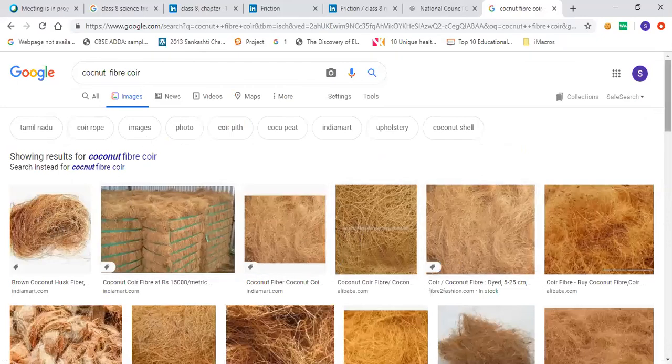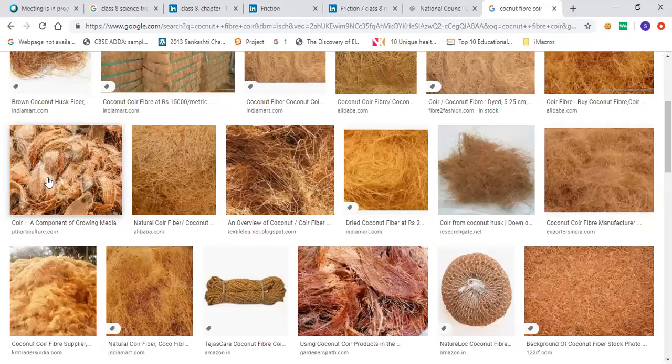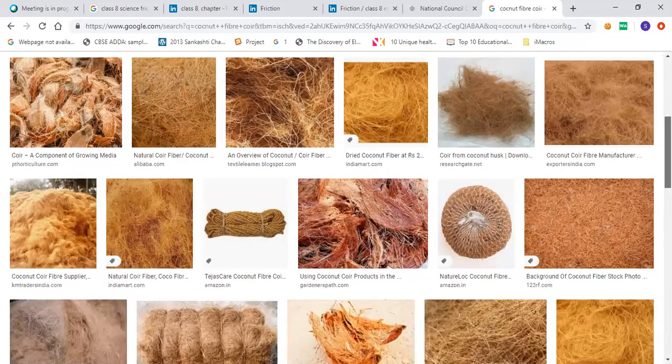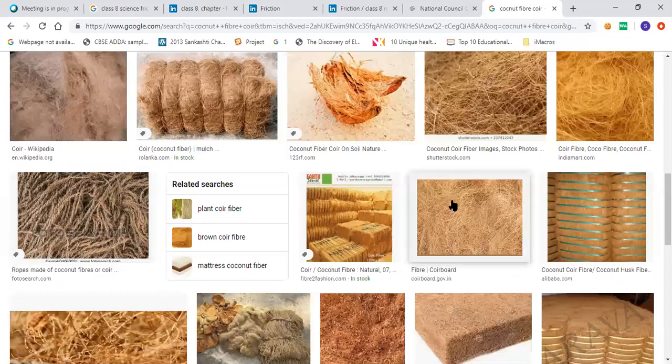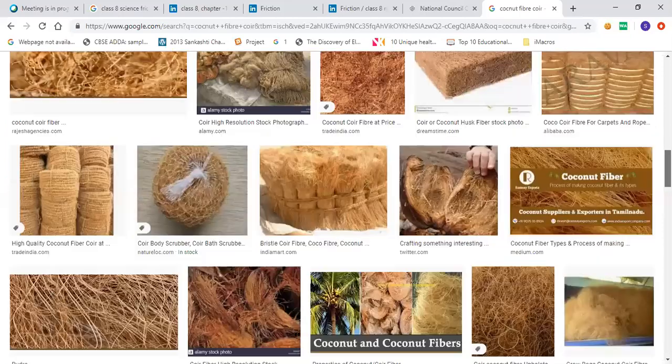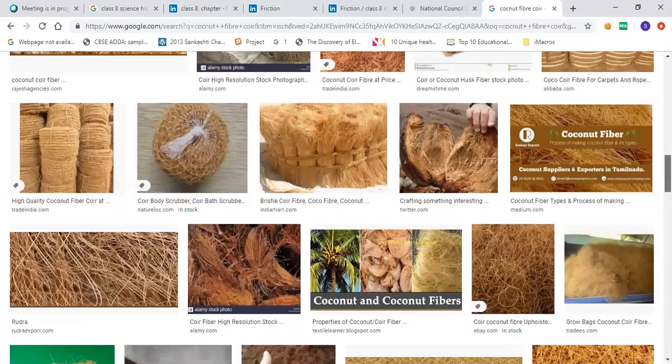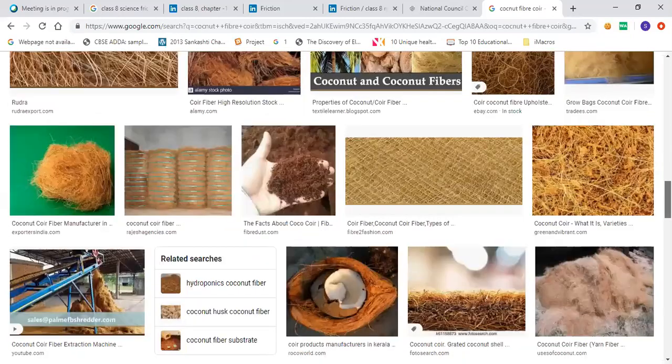So this is the removed part, the outer covering which we throw out. From that part they make these types of threads. They can be spun and woven together to form bigger ropes. These ropes look similar to jute, but they are not jute. The jute ones are thinner, and the coconut fiber ones are thicker. Generally, foot mats are made from this.